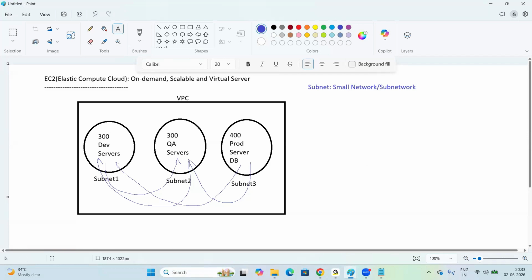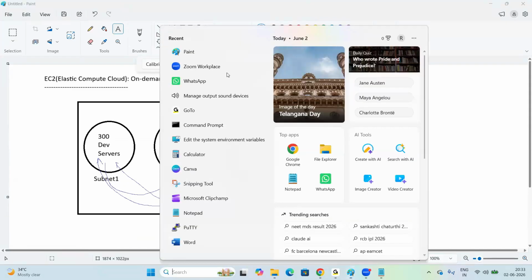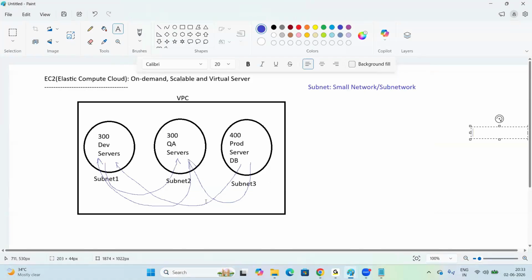No. Physical laptop or desktop or server, I'm talking about. MAC address will be there. Yeah. IP address, I'm talking about IP. IPv4, IPv6. Right. Only one IP, right? Only one IP will be there. So every laptop or desktop or server, physical server, only one IP, which is network IP.